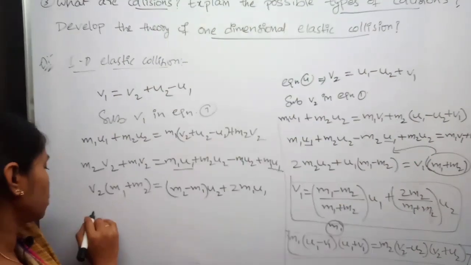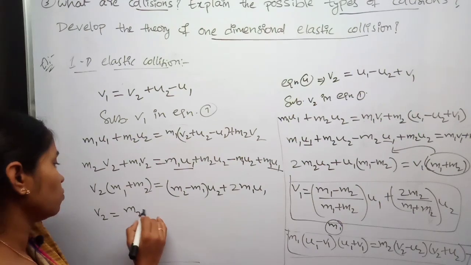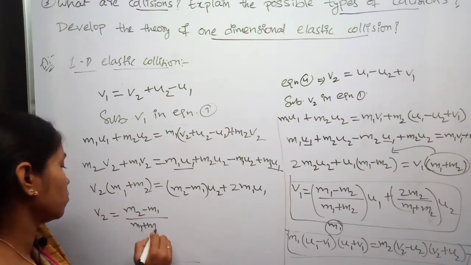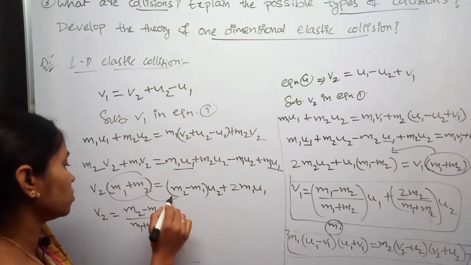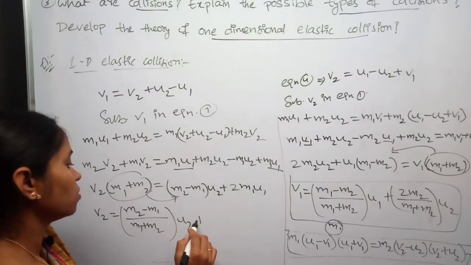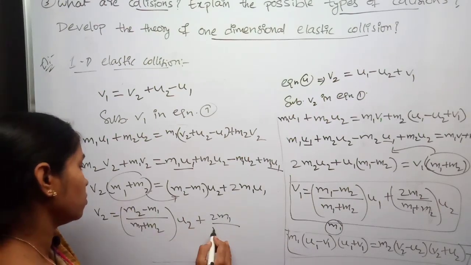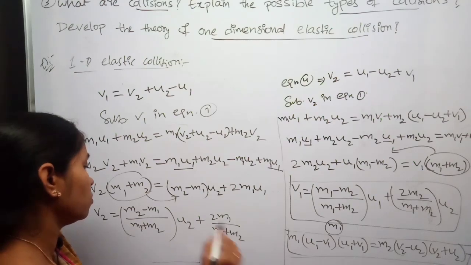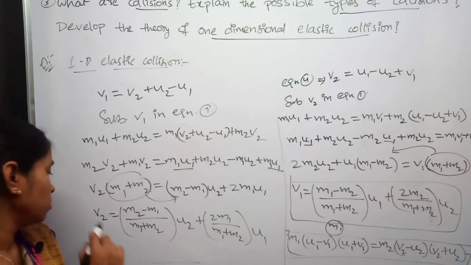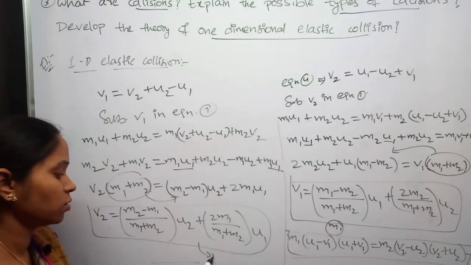Now this v2 is equal to m2 minus m1 by m1 plus m2 into u2, plus 2m1 by m1 plus m2 into u1. This is the final velocity equation for mass m2.